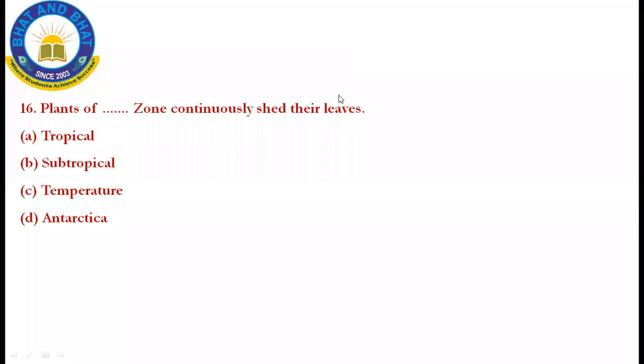Okay, we will get started with the 16th question now. Plants of blank zone continuously shed their leaves. Shed in the sense the leaf falls off continuously and again the new leaf will grow. So what kind of plants is it? All of you tell me. Yes, it has to be the subtropical zone. Clear now what kind of plants it is? It is the subtropical zone. I hope it is very clear to each one of you.